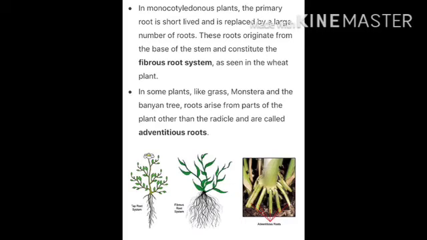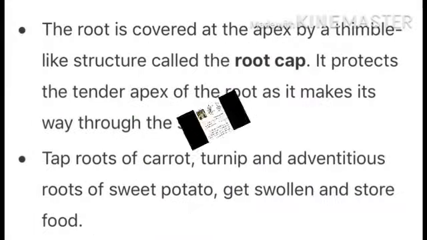These roots originate from the base of the stem and constitute the fibrous root system as seen in the wheat plant. In other plants like grass, monstera and the banyan tree, roots arise from parts of the plant other than the radicle and are called adventitious roots.